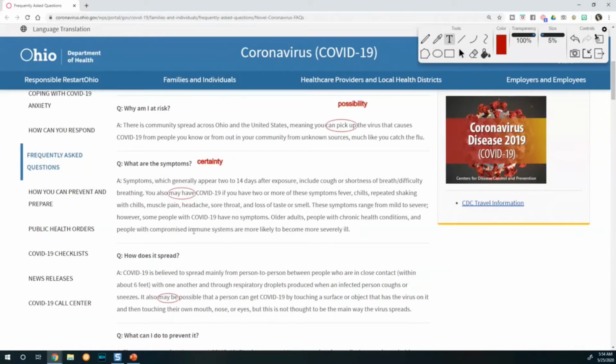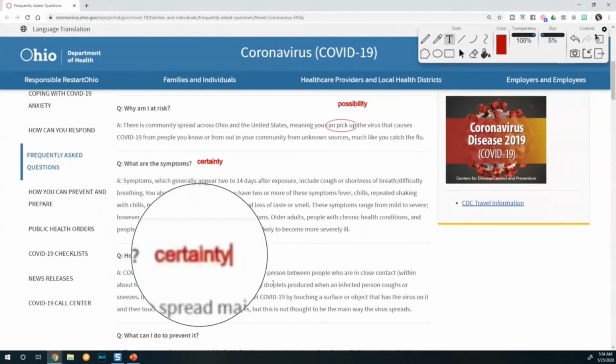And the next question, is this possibility? You might be thinking, yeah, that's possibility because I see the word possible. Possible is not part of the main verb. This is actually certainty.